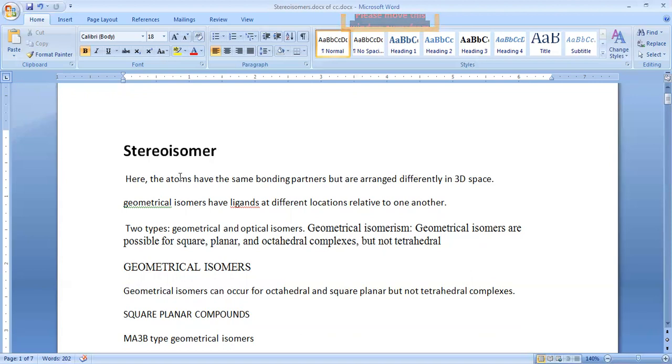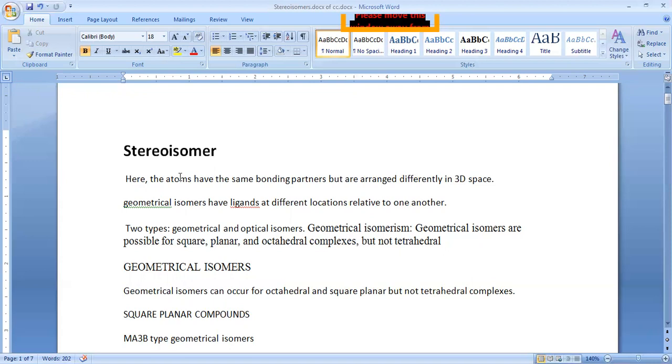The geometrical isomers generally have ligands, which are atoms, oriented in different locations relative to each other.